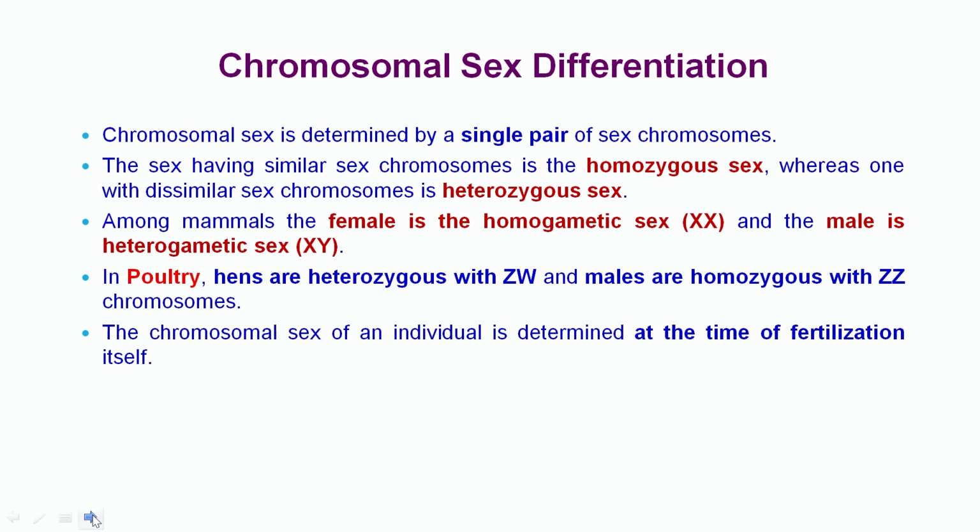In poultry or hens, the female is heterozygous, that is ZW, and the male is homozygous, that is ZZ. The chromosomal sex of an individual is determined at the time of fertilization itself.